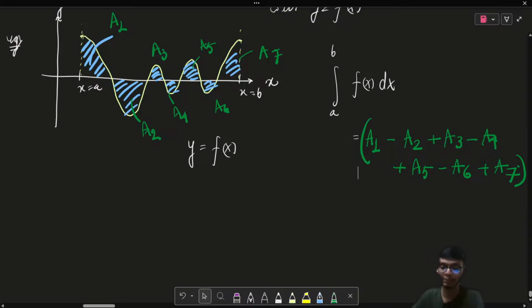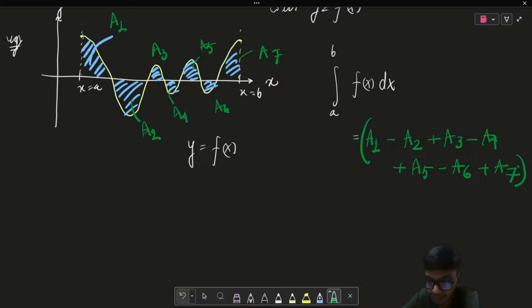So this is what I basically referred to when I said that it is the sum of the algebraic area, right? Now the question arises: if it is the sum of all the algebraic areas, how am I going to find the area bounded by the curve? When you need to find the area bounded by the curve, you just need to put a mod over here. If you put a mod over here, that basically denotes the area bounded by the curve, right? Because that will give you the magnitude of the area.